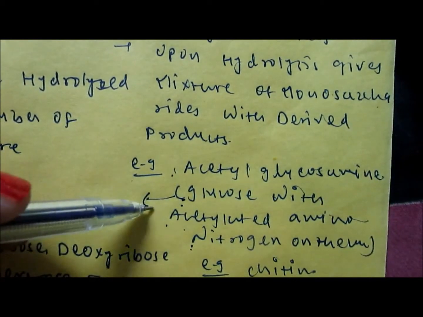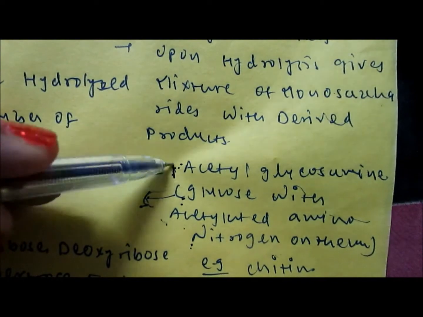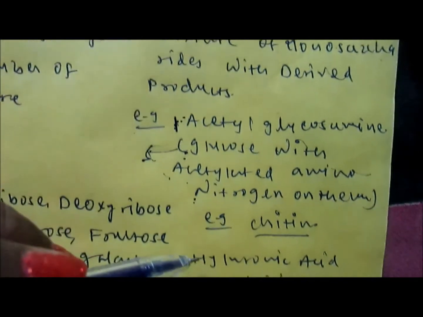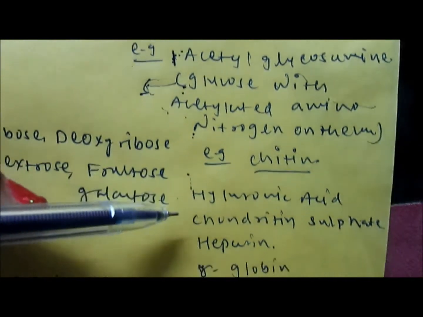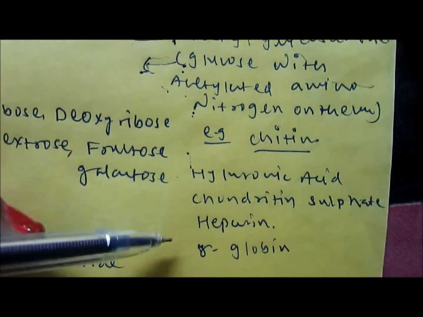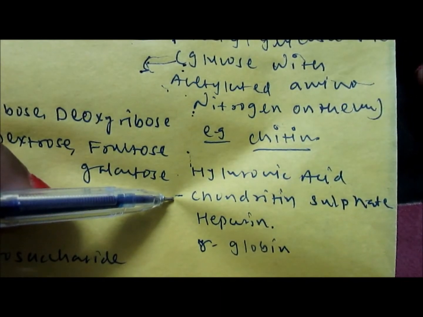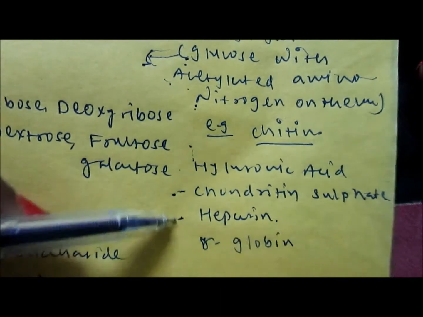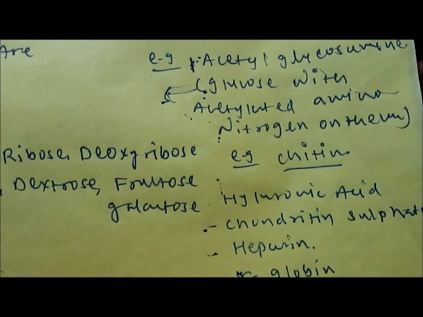Okay, so this is known as acetyl glucosamine, and the best well-known example of acetyl glucosamine is chitin. Other well-known heteropolysaccharides are hyaluronic acid, chondroitin sulfate, basically present in the structure of the human plasma membrane, and heparin as well as gamma globulins are also examples of heteropolysaccharides.